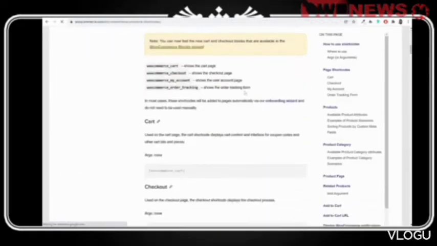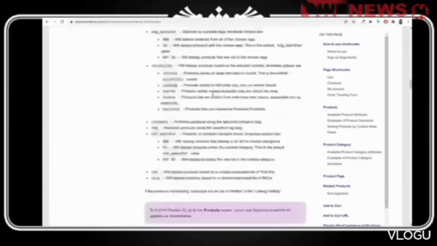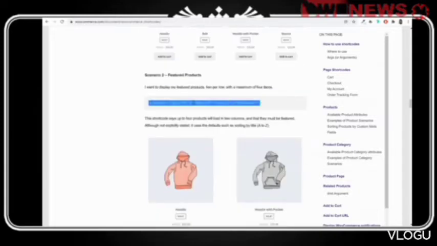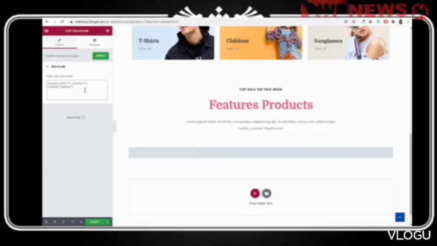If you scroll down, as you can see, there are shortcodes for all the different pages and so on. We want to display products. So for products, you will see at the bottom, if you want to display a random sale item, this is the shortcode. If you want to display featured products, this is the shortcode. So we do want to display featured products. Copy the shortcode, come over here, and paste it under the shortcode.